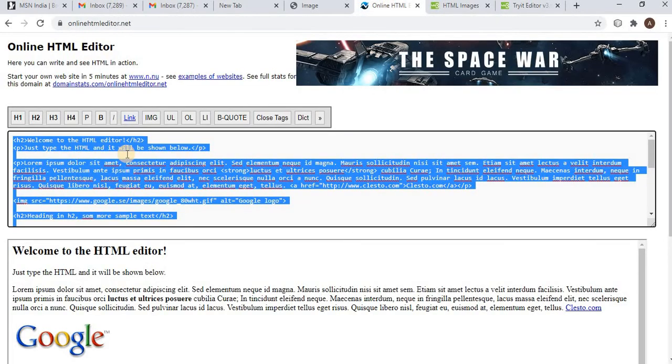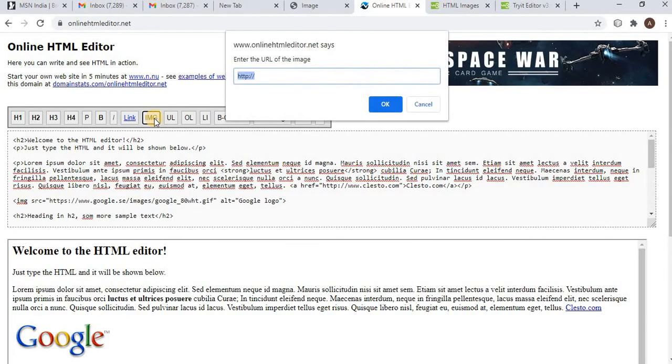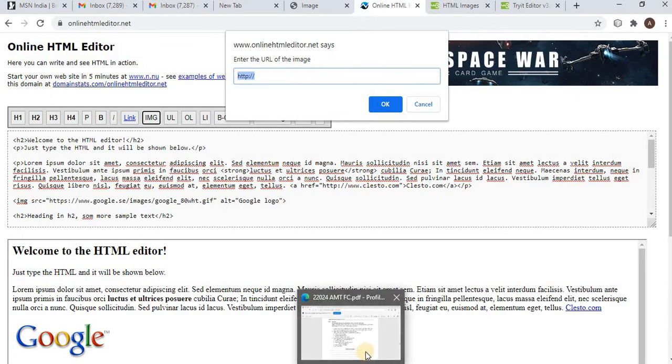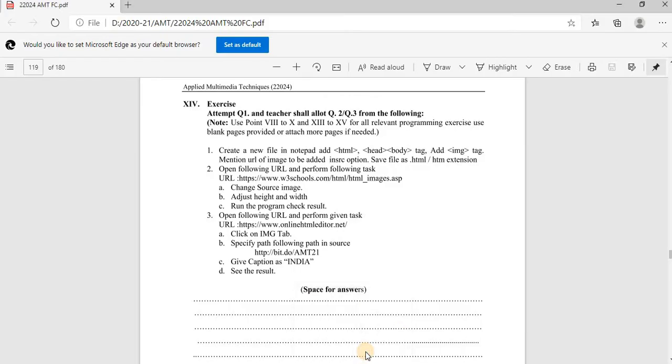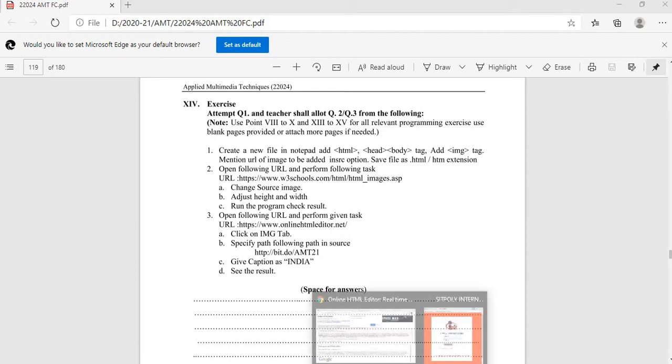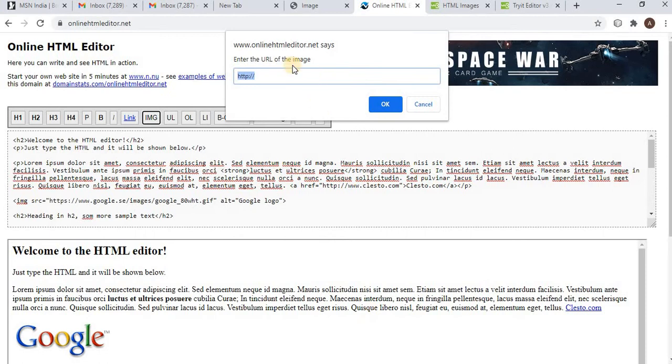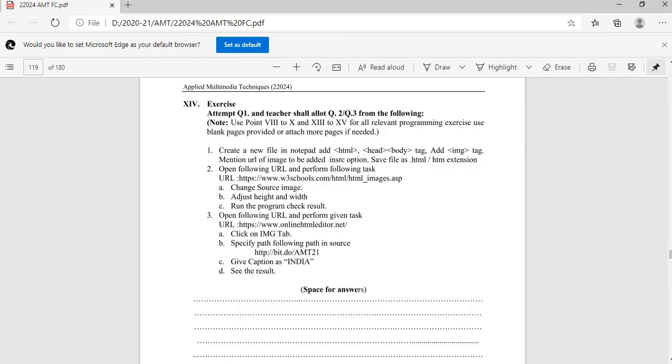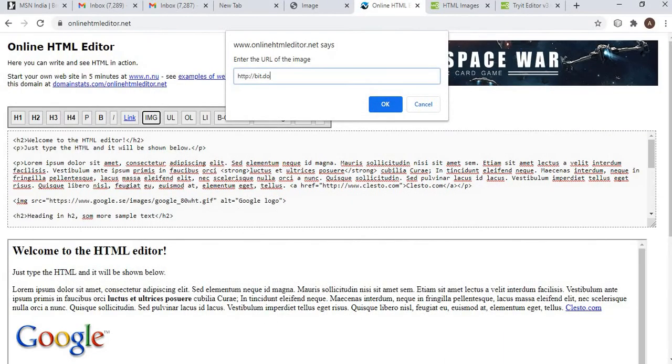In the IMG tag, give the path: http bit.do, then AMT 21.